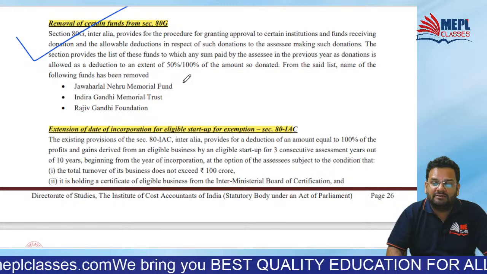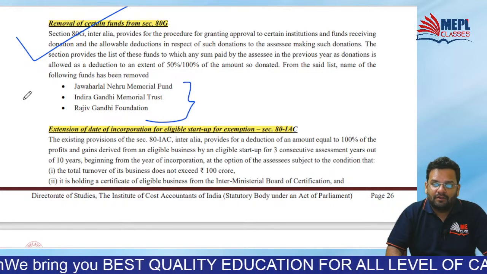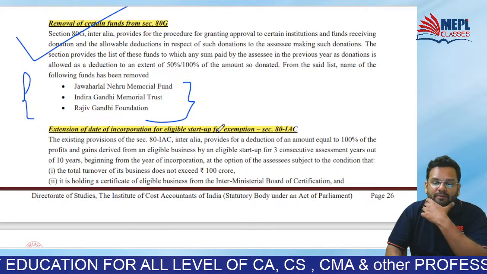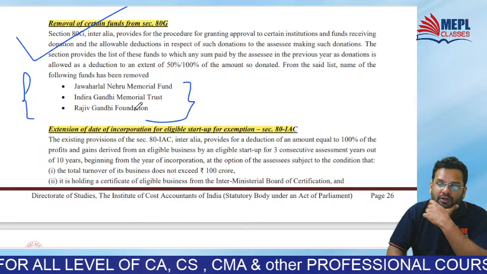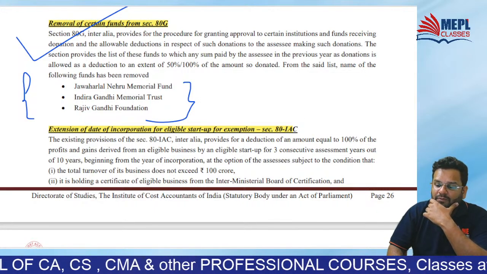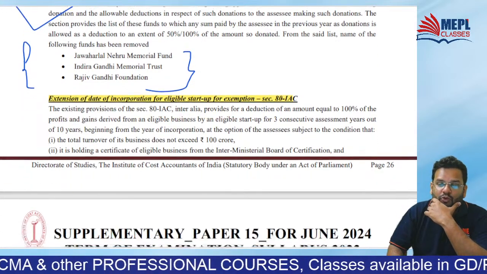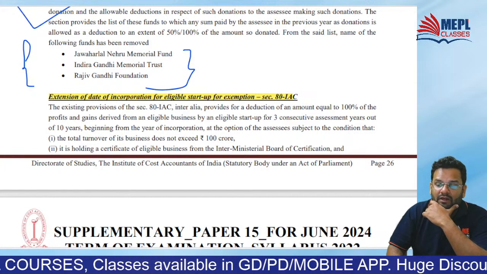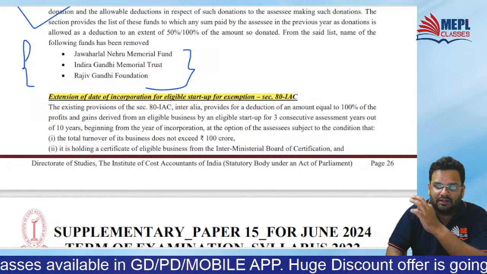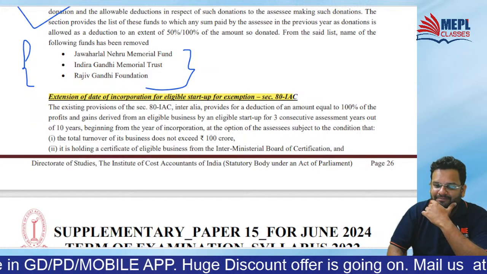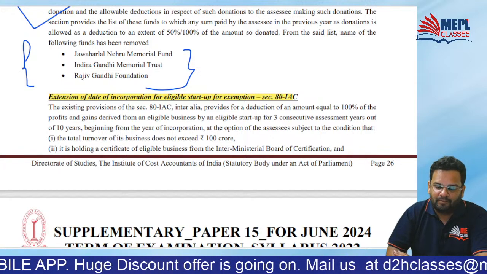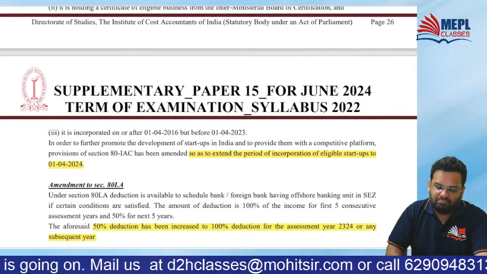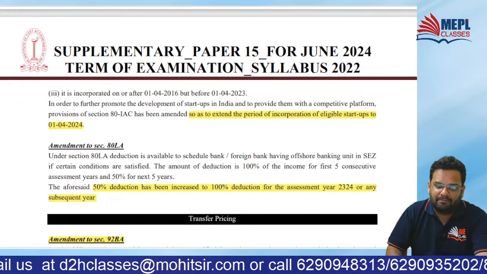Now 3 of the funds are removed. Jawaharlal Nehru Memorial Fund, Indira Gandhi Memorial Trust, and Rajiv Gandhi Foundation. These have now been removed from that list. So if you give money to this trust, this fund, or this foundation, then it will not be allowed as deduction under 80G. Agreed? Clear? So this 80G thing can matter in the exam.